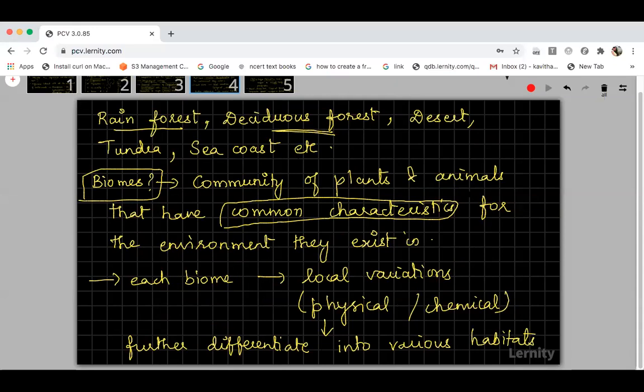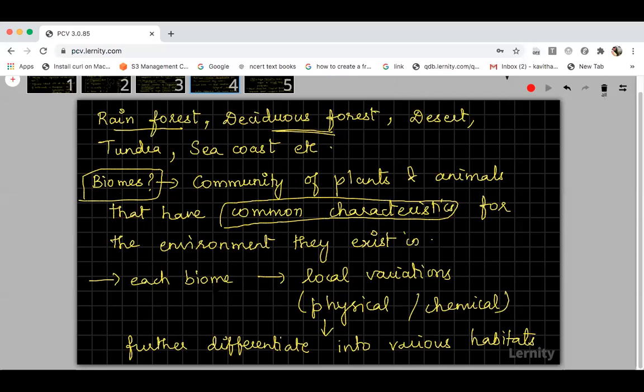A biome is said to be the different community of plants and animals that have common characteristics. If you see one community of plants that exists in a deciduous forest, that community cannot adapt to the rainforest, because here the environmental factors will be completely different. So a biome will have a community of plants and animals with common characteristics that can easily adapt to the environment for their existence.